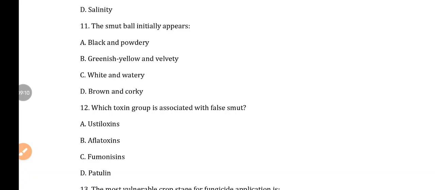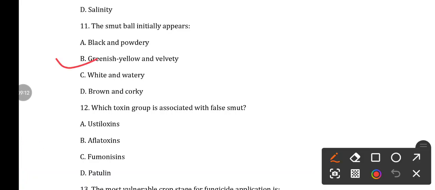So here the answer is option B, greenish yellow and velvety. Initially the spikelet or the ovary is converted to greenish yellow velvety smut balls. Initially they are covered by a host membrane, but later that membrane ruptures.